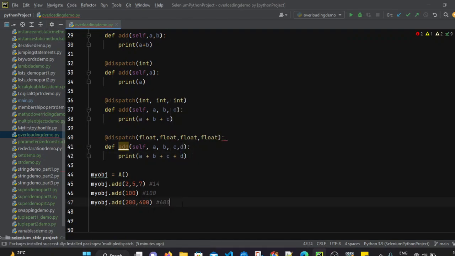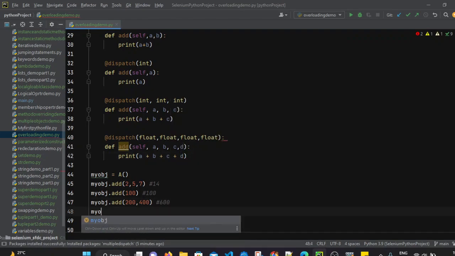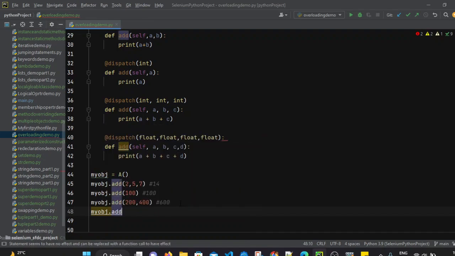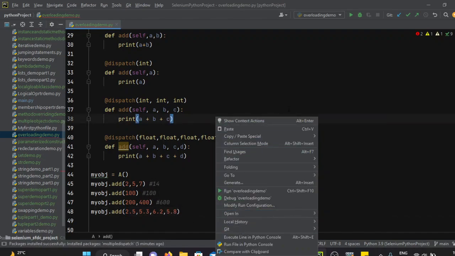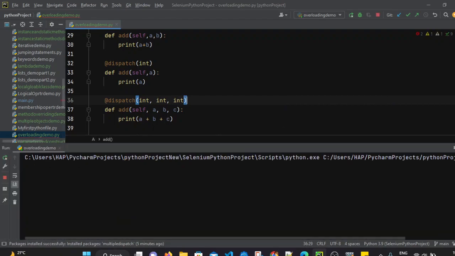When calling this method, we can simply use myobj dot add, and let's pass, let's say, 2.5, 5.3, 6.2, 5.8, and let's call this method.